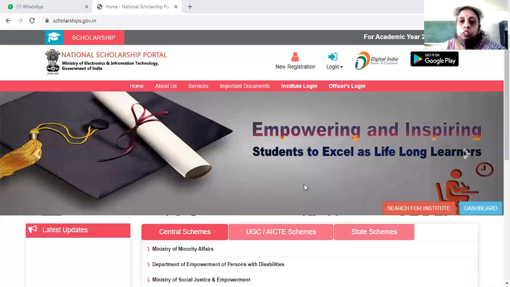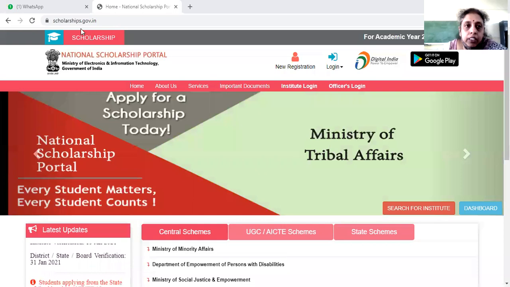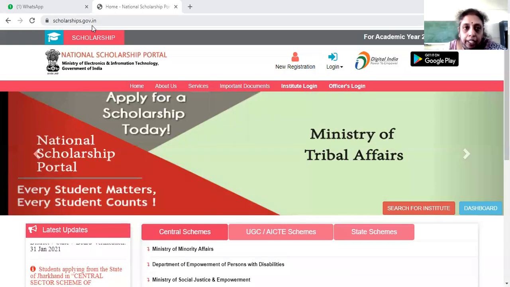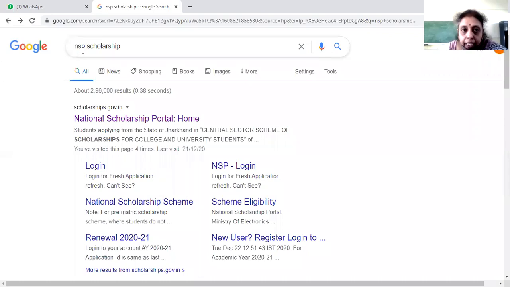So you have to go to this National Scholarship Portal, that is scholarships.gov.in. When you go to scholarships.gov.in, or you can just go to Google and type NSP Scholarship, you'll get the National Scholarship Portal home.